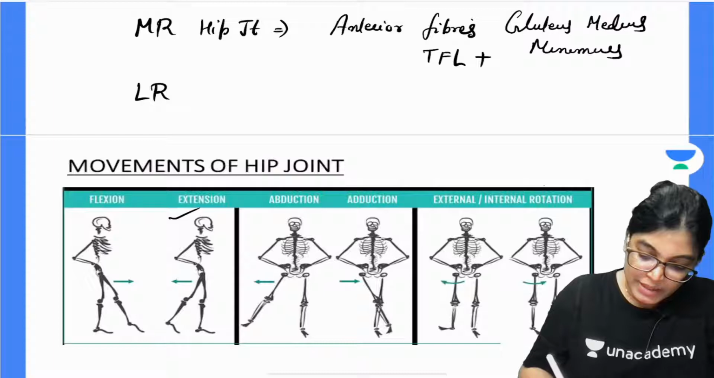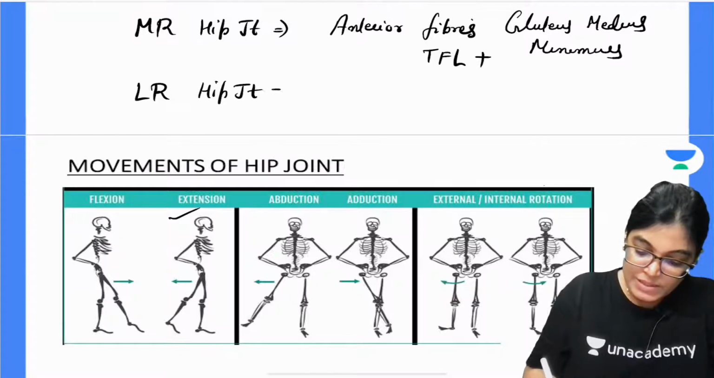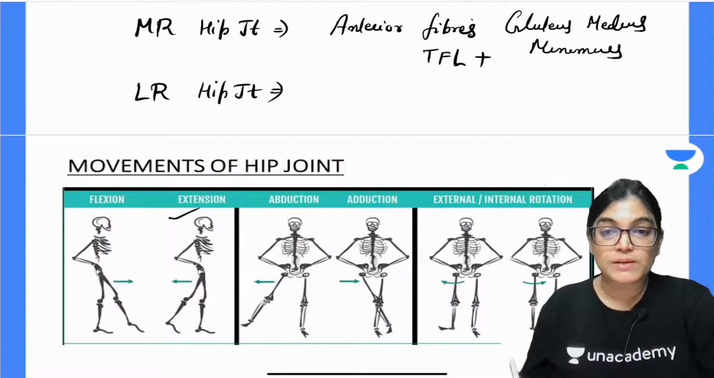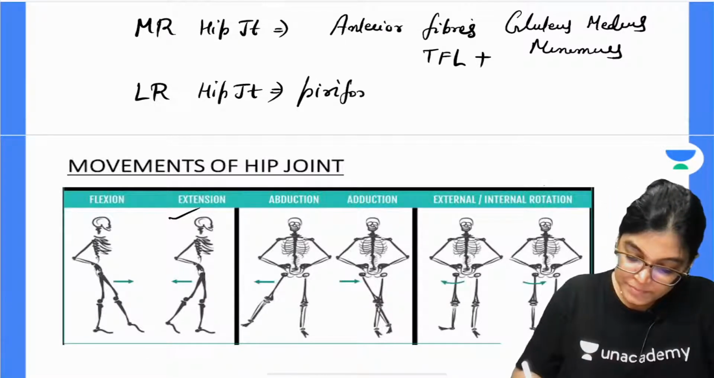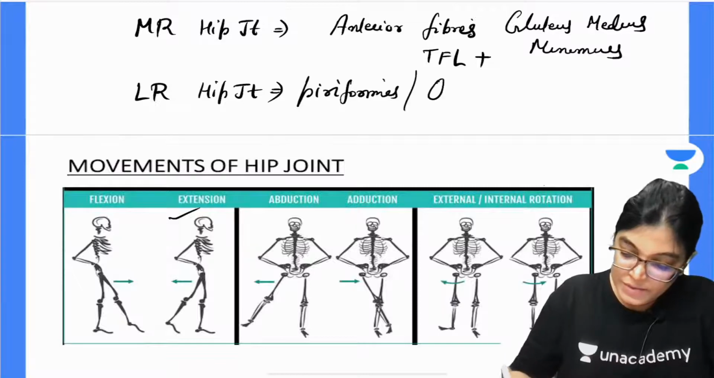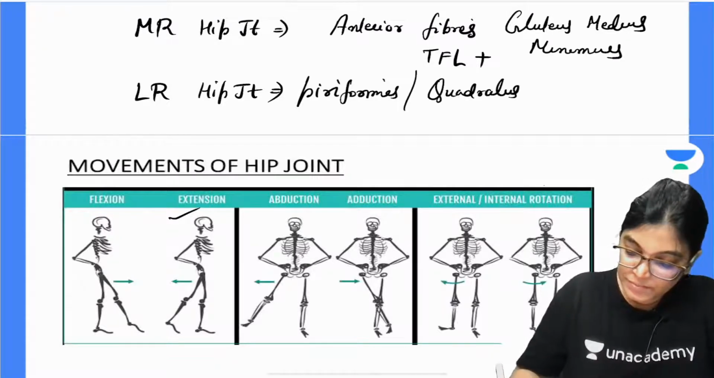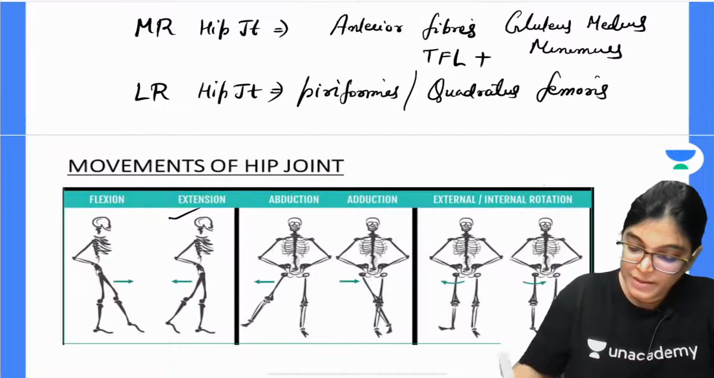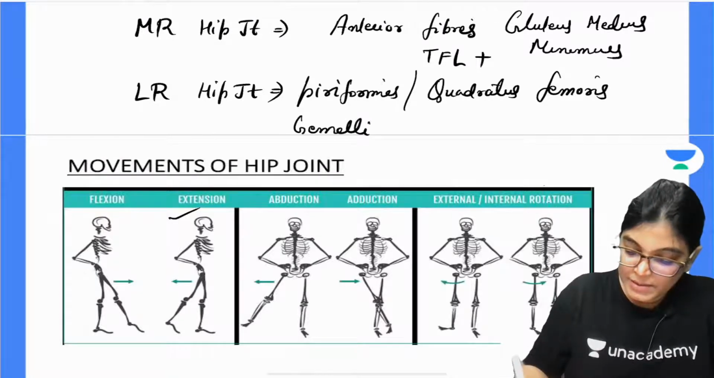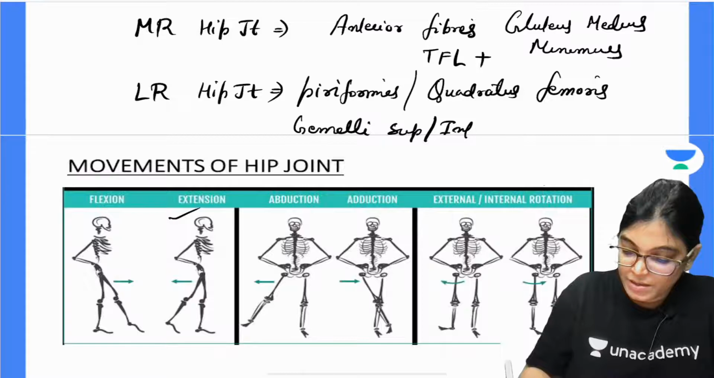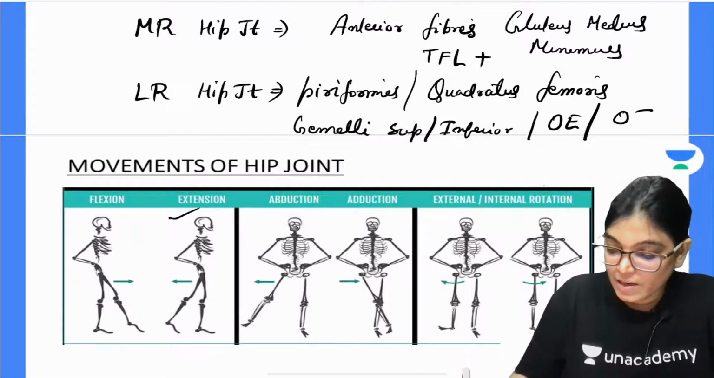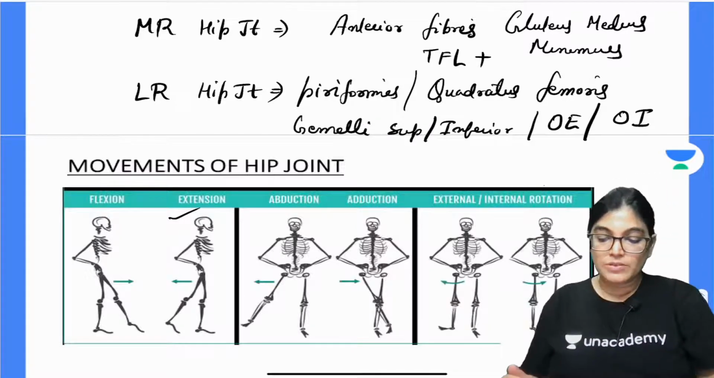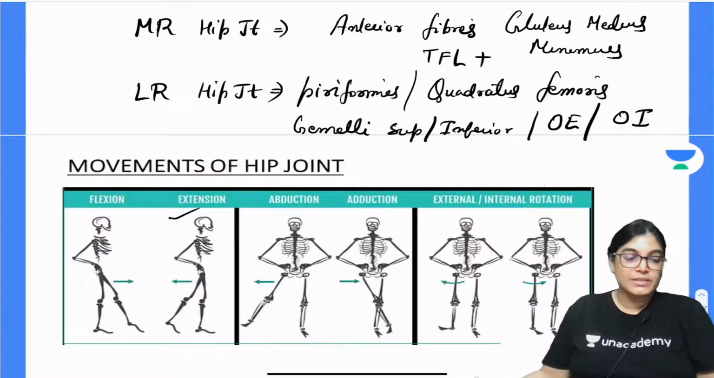What about the lateral rotators of the hip joint? All the small muscles which lie under the cover of gluteus maximus muscle. Which are they? The muscles are piriformis muscle, quadratus femoris muscle, gemellus superior and inferior, gemelli superior, gemelli inferior, obturator internus and obturator externus muscle. So these are the lateral rotators under the cover of gluteus maximus muscle.